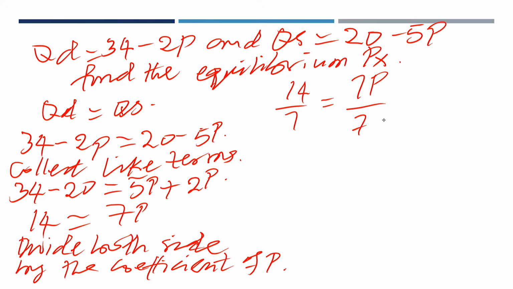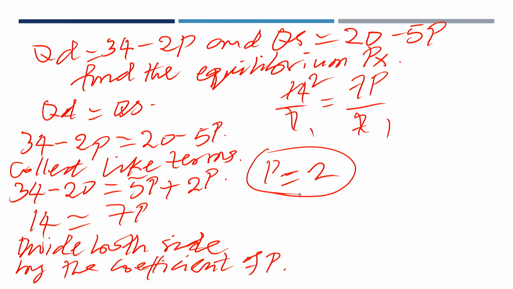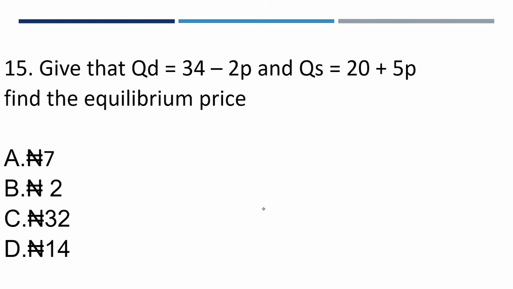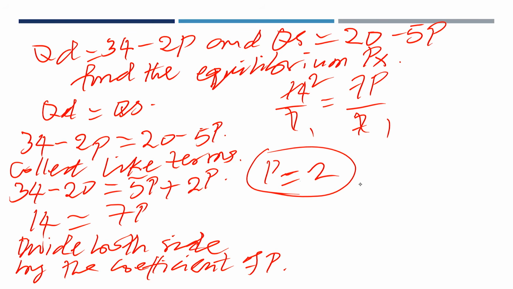When we divide, 14 over 7 is 2, and 7p over 7, the 7 is gone. So p is equal to 2. That's the answer. We go back to see whether we have it there as an option. P is equal to 2 naira. I'm seeing naira there.